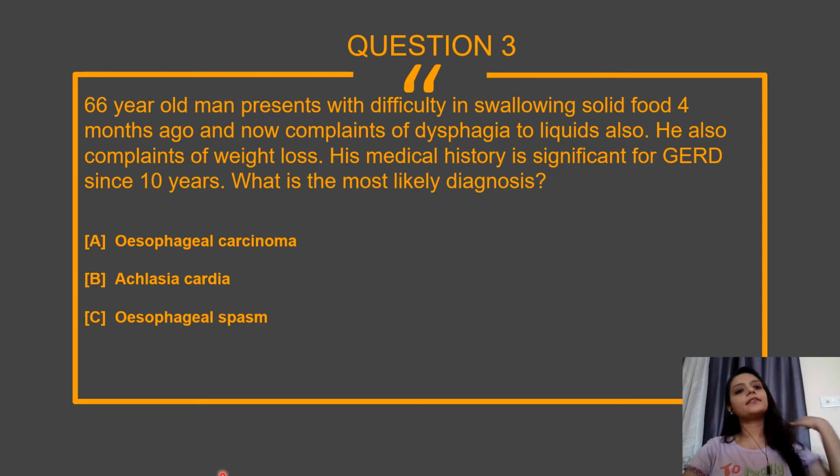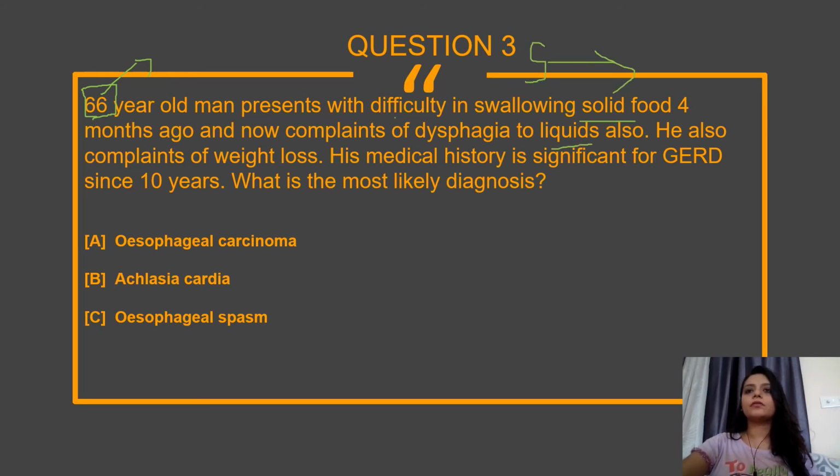Once again we can read this question and highlight all the important points. It is an older patient. Difficulty in swallowing is there. Initially it was solid food 4 months ago and now he complains of dysphagia to liquids also. That means solids initially, then liquids. He also complains of weight loss. Also, there is a positive medical history significant for GERD since 10 years, which is very important. That means a long history of gastroesophageal reflux disease is present in this patient.